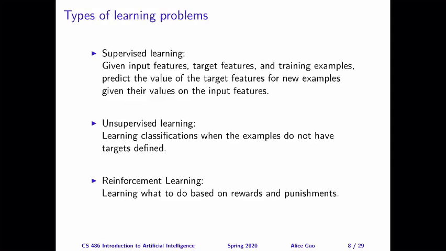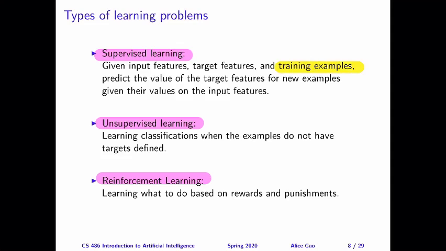We can divide all of the learning problems into 3 broad categories: supervised learning, unsupervised learning, and reinforcement learning. Now for supervised learning, we're often given a set of training examples, and each example contains 2 types of information.